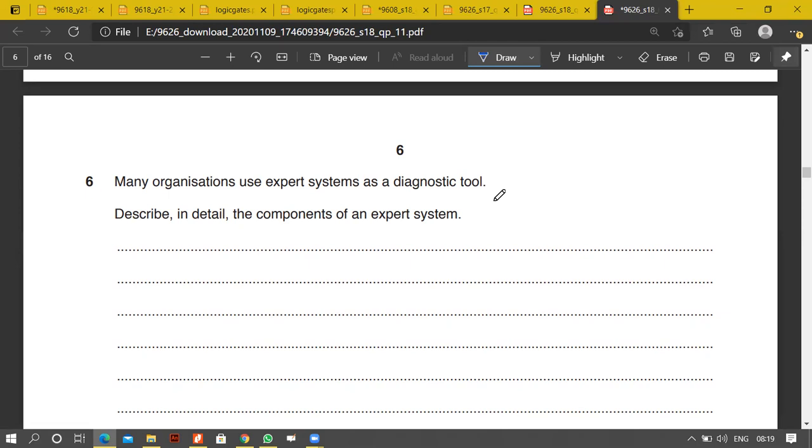So basically, an expert system has a knowledge base comprising a database. We will obviously discuss the three major components. We'll talk about the knowledge base. We'll talk about the front end, the GUI where the user will enter the queries and the questions, and then we'll have the inference engine.